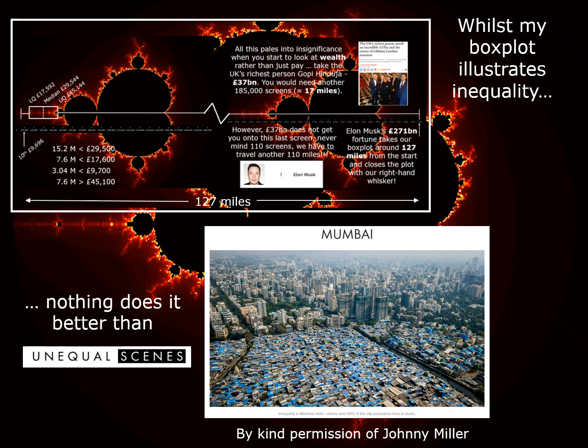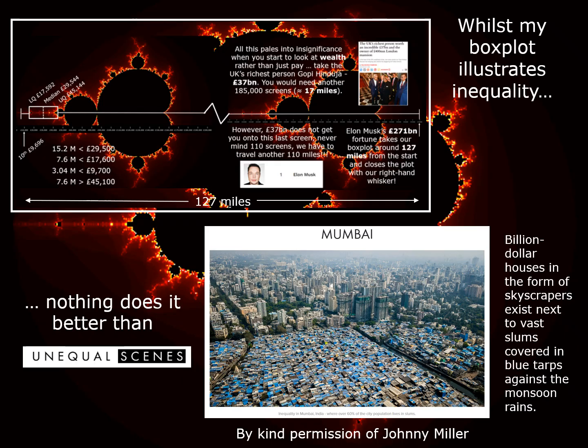Johnny Miller kindly let me use this drone shot of Mumbai. As he says, billion-dollar houses in the form of skyscrapers exist next to vast slums covered in blue tarps against the monsoon rains. Fortunately, we don't have inequality on this scale in the UK, but our own relative inequality is still stark.